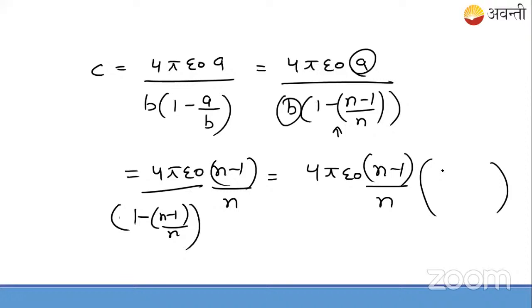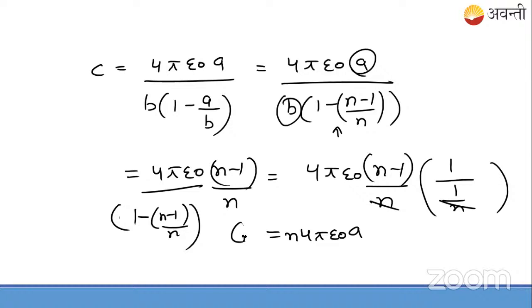Solving this, n minus n will cancel, so this will be 1 upon n. So this will get cancelled with this. So the net answer which we are getting, students, is 4 pi epsilon naught A into n.